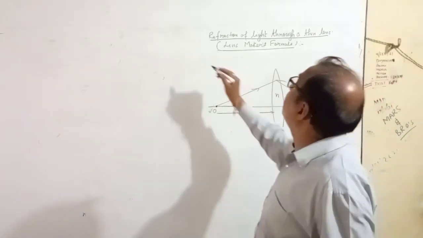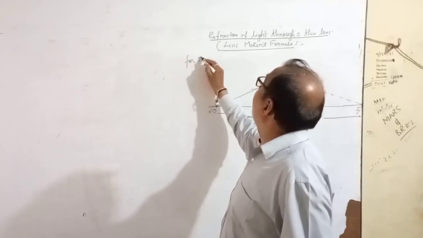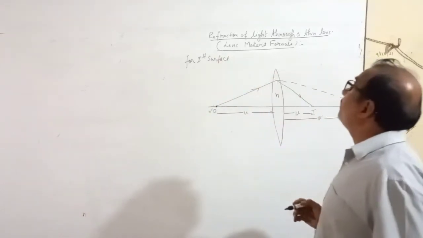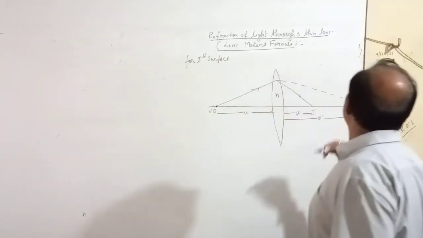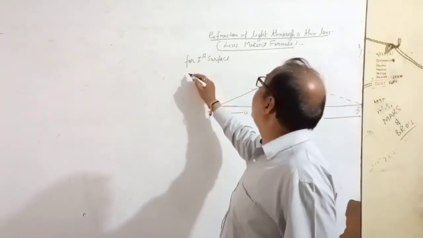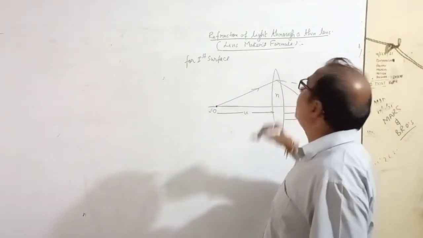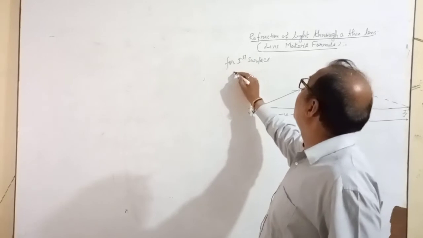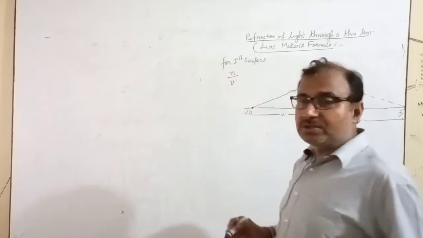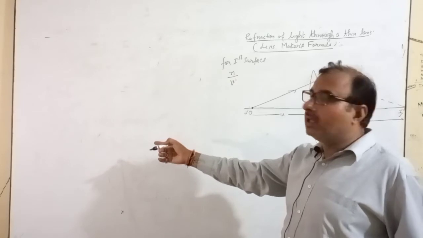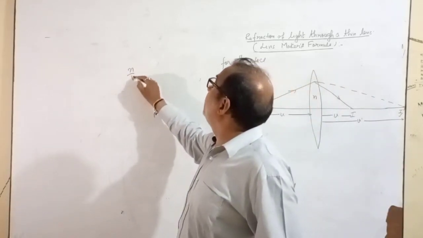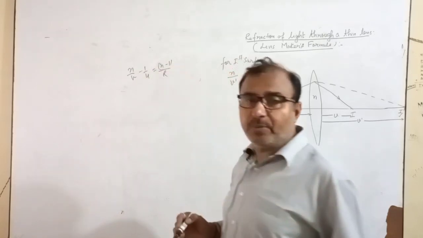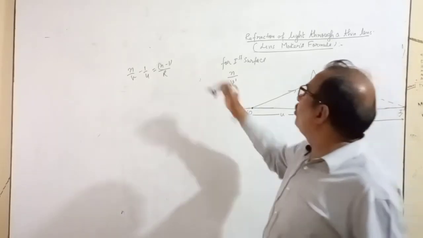Now for the first surface, O is the object and I dash is the image. So I am going to write: light is going from air to glass, so the refractive index of glass with respect to air can be written as n. Just before this, I proved the formula n upon v minus 1 upon u equal to n minus 1 upon R. This I already proved, so that same formula I am utilizing here.